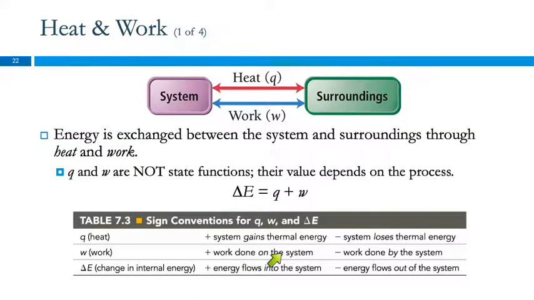Work done on the system. You could also think of work done for the system. That's when somebody comes and cleans up my yard for me. I like that, right? That's a positive for me. I'm gaining the efforts of their labor, right? So work done on me, done for me, is positive. Work that I do for someone else is negative. And the change in energy flowing into the system is positive, out of the system is negative.